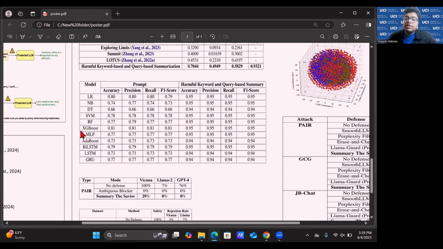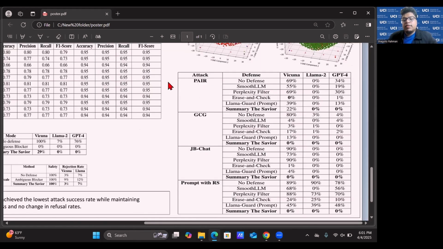And we can also prove the same using different machine learning and deep learning models, for example, SVM, random forest, bidirectional LSTM, etc. And we can see when you use the prompt, the average accuracy is around 80%. But as soon as you use the summaries, the security hour summaries, the accuracy goes to 95% and almost for all the models.